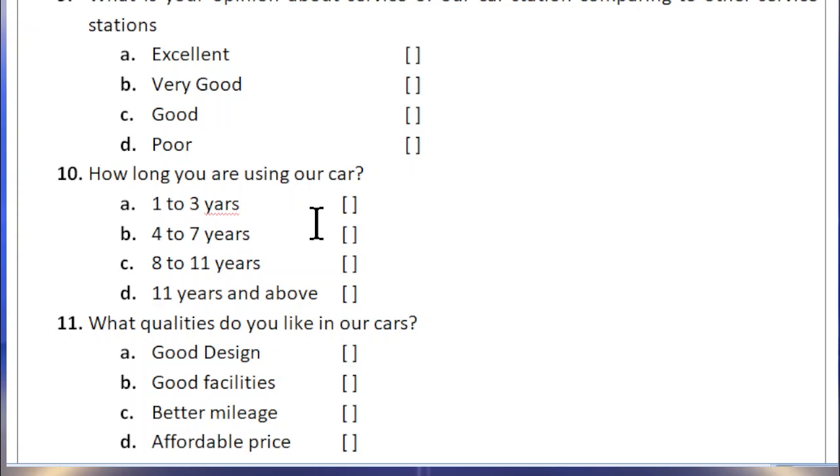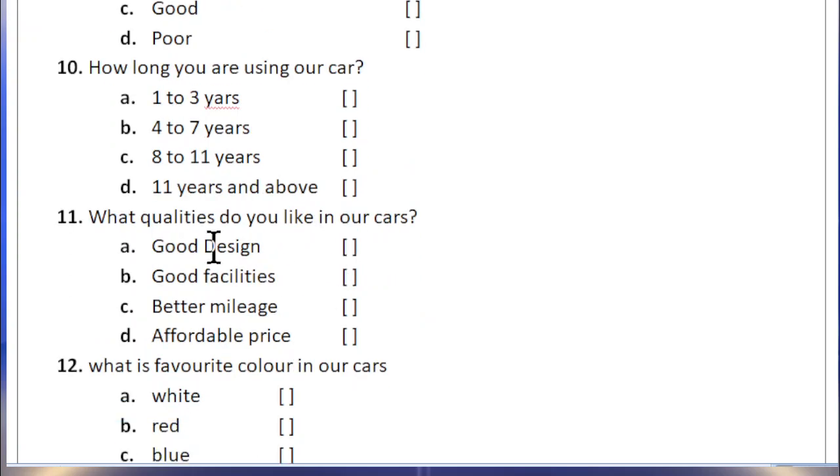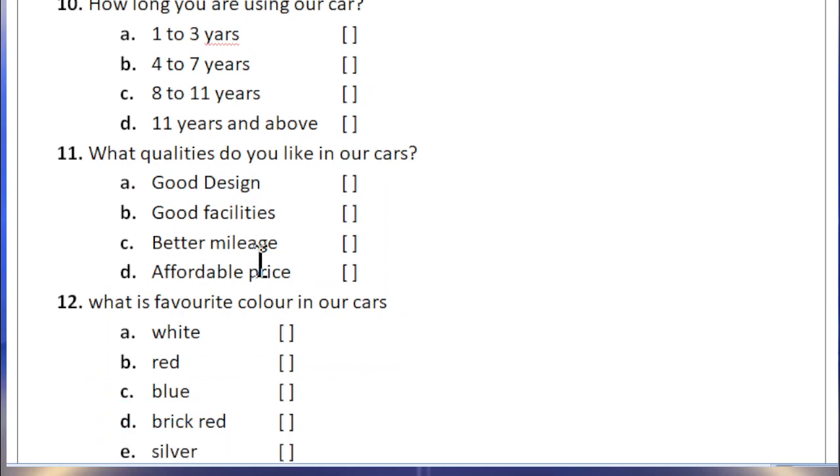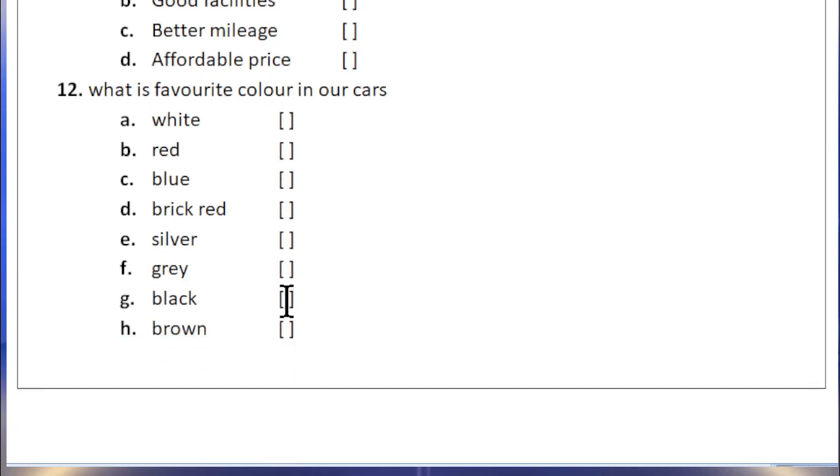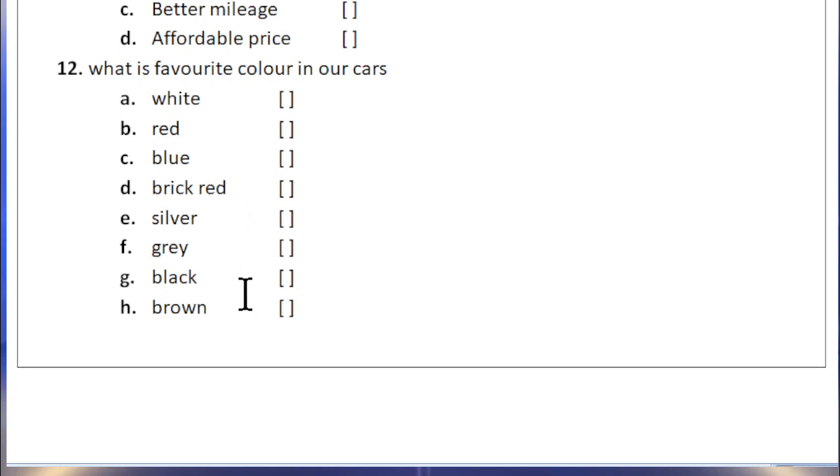Then how long have you been using our car? A customer may have used our car for 1 to 3 years, 4 to 7 years, 8 to 11 years, or 11 years and above. What qualities do you like in our cars? Good design, good facilities, better mileage, affordable price. What is your favorite color in our cars? White, red, blue, brick red, silver, gray, black, brown.